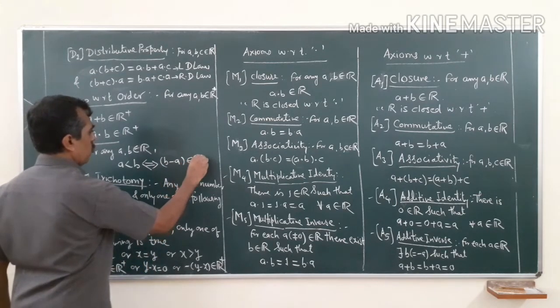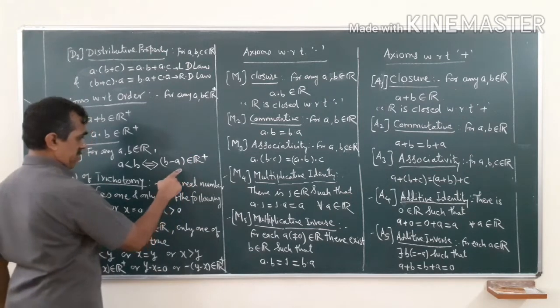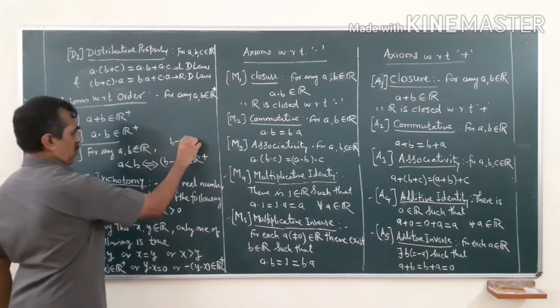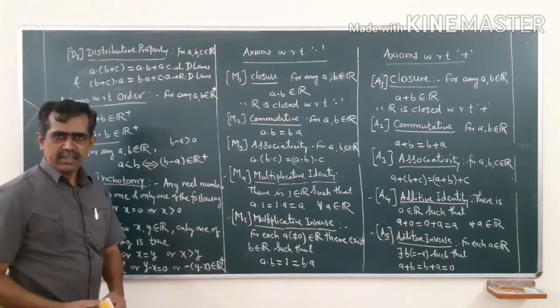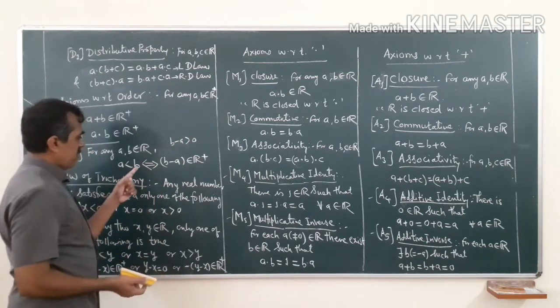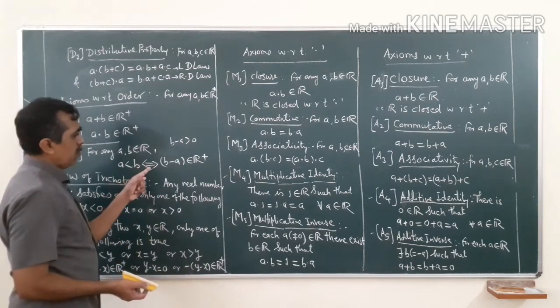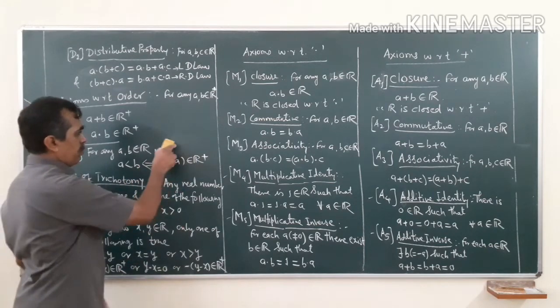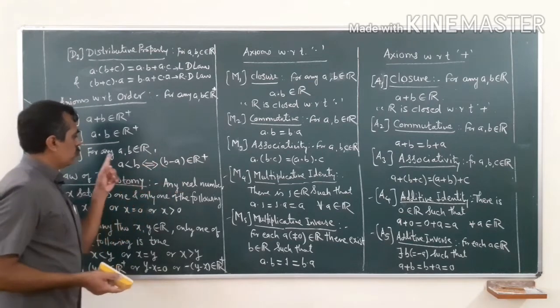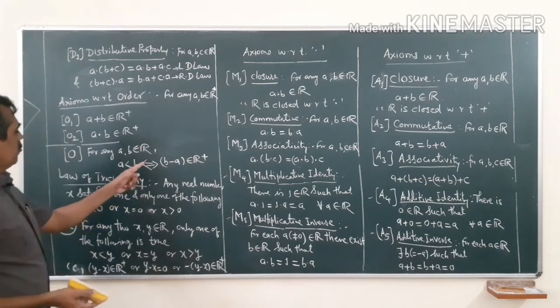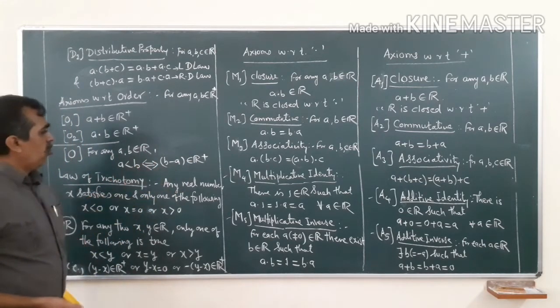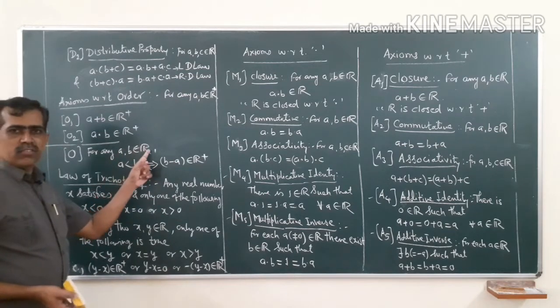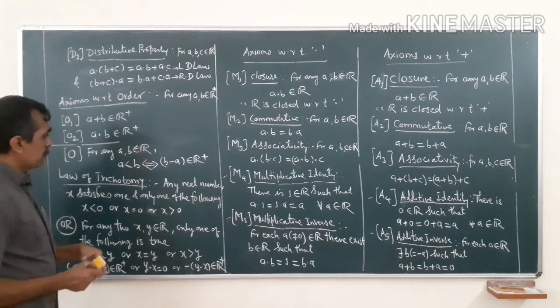Belongs to R plus means what? It is positive. B minus A is greater than 0. So A is less than B if and only if B minus A is greater than 0, that is, B minus A is positive. So this is true for all real numbers.